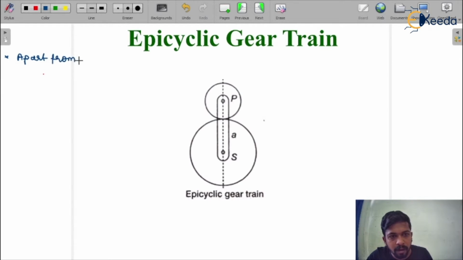Apart from the rotation of the gear, we will do some questions based on the epicyclic gear, not just some, a number of questions we will do.